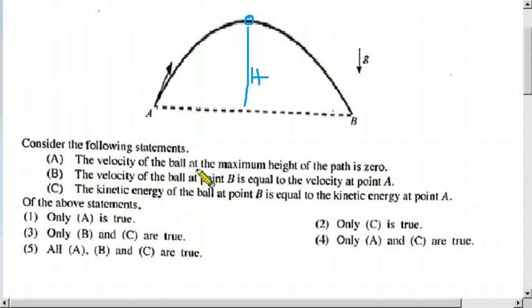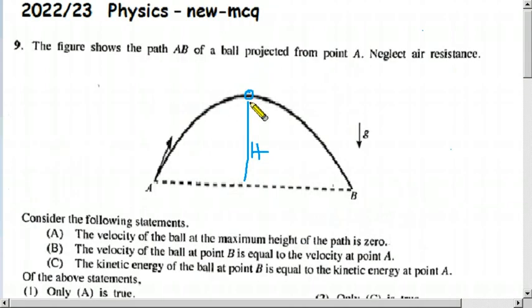At the maximum height, the ball is moving like this. So when the ball is at this place, you know the vertical velocity component is 0. This one is 0. But there is still a horizontal component.